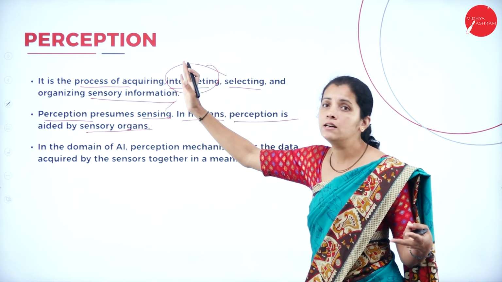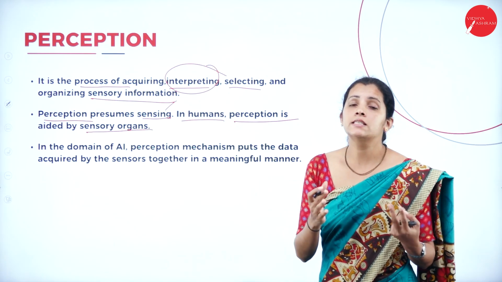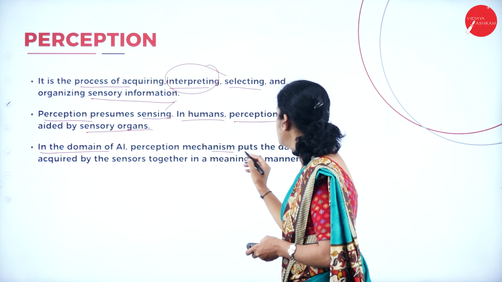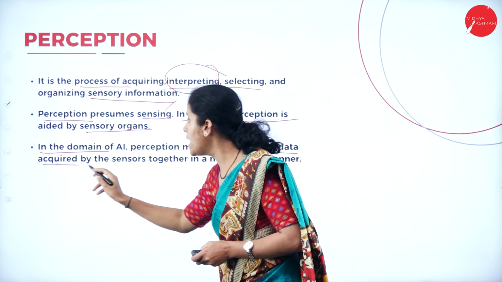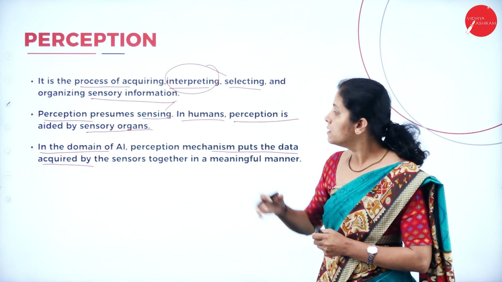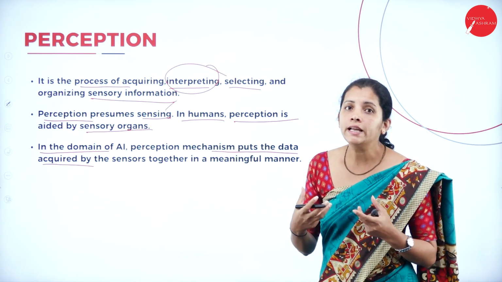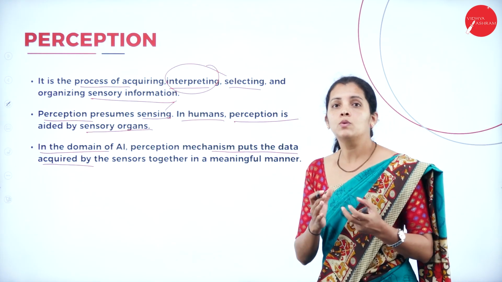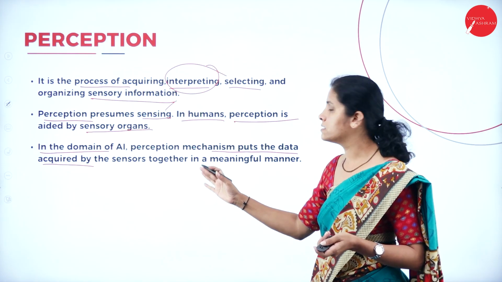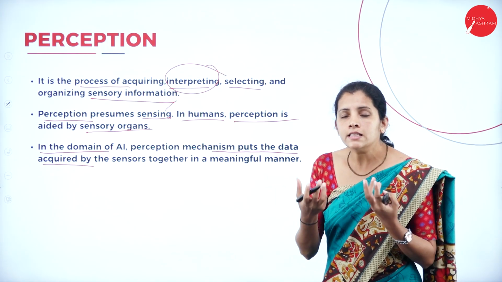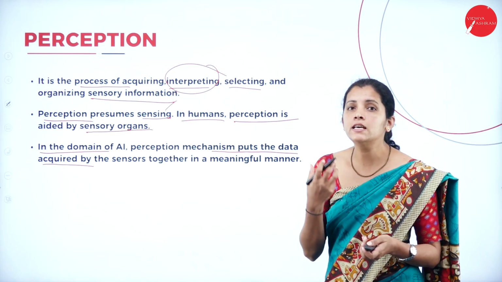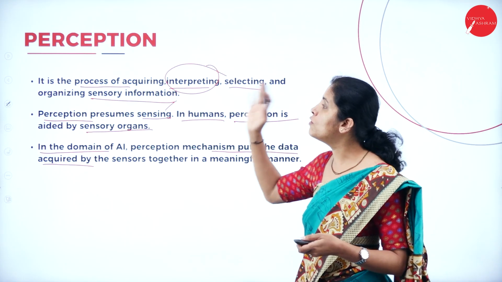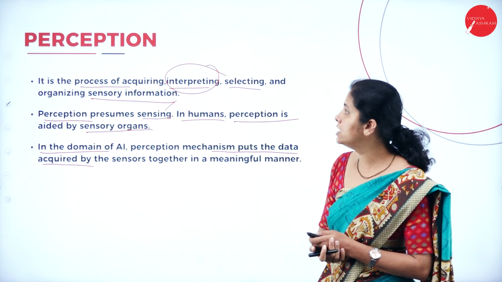But if I consider AI, then it is the sensor. In the domain of AI, the perception mechanism processes the data acquired by the sensor. What is the job of the sensor? Sense the activity or sense the information or collect the information, and this is the fourth component of artificial intelligence.